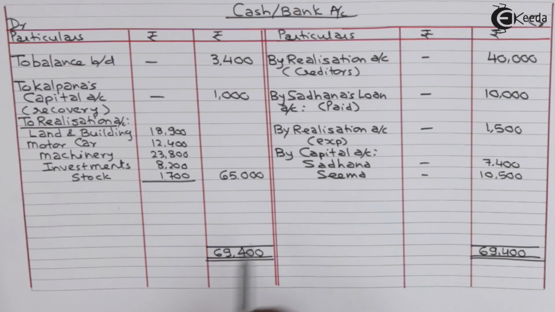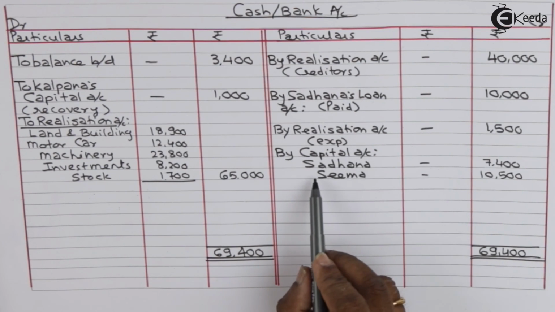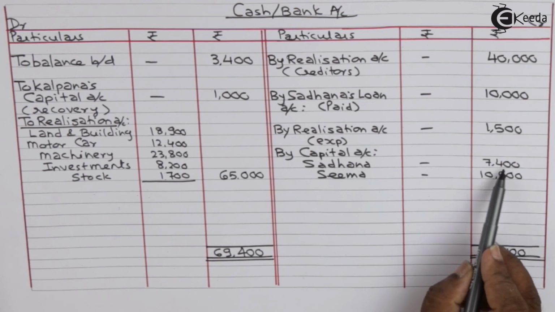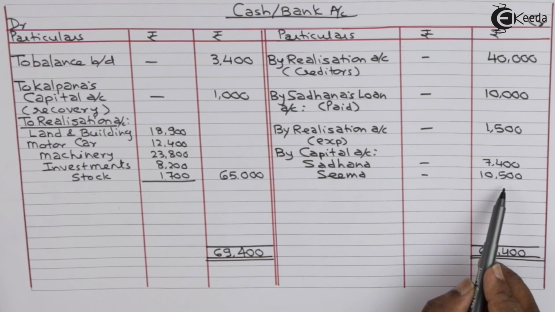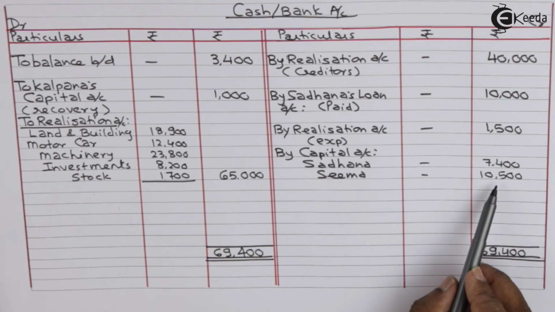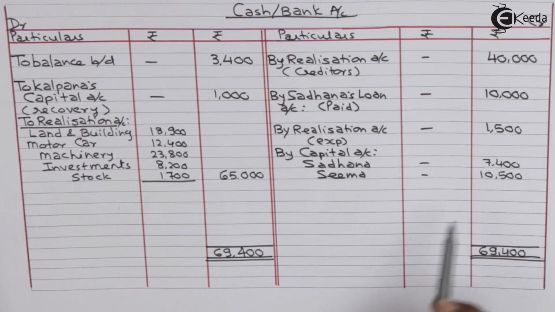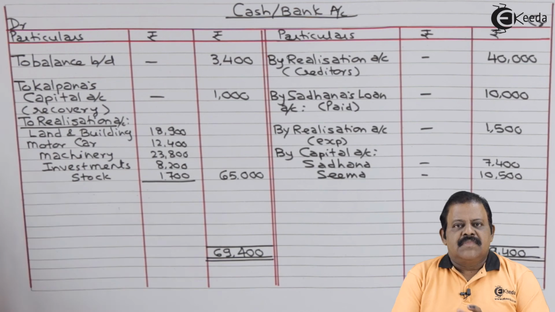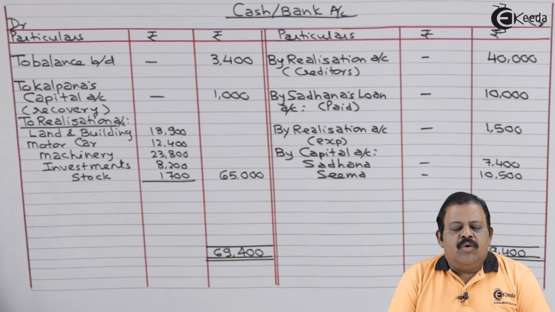Cash bank account, credit side, by capital account of Sadhana, Seema 7,400, 10,500. These are the amounts paid to partners in final settlement. We have closed cash bank account. It is tallying debit as well as credit. Total is 69,400. It means we have solved our ledger correctly. In this question, we learn how to prepare ledger when one partner has become insolvent.